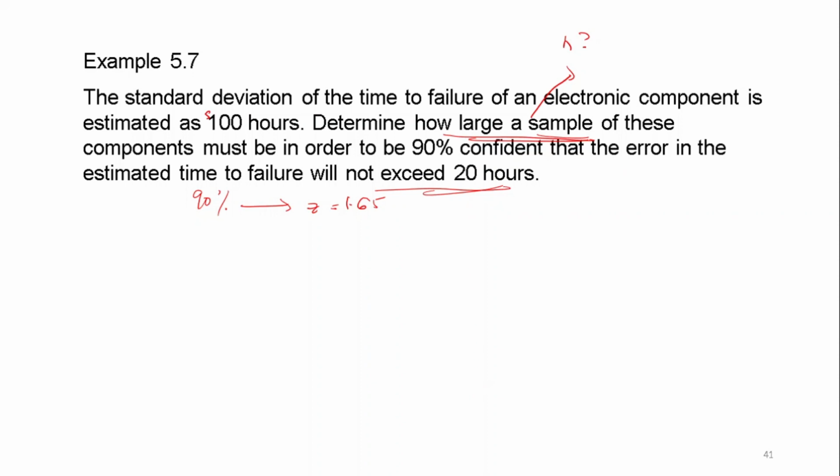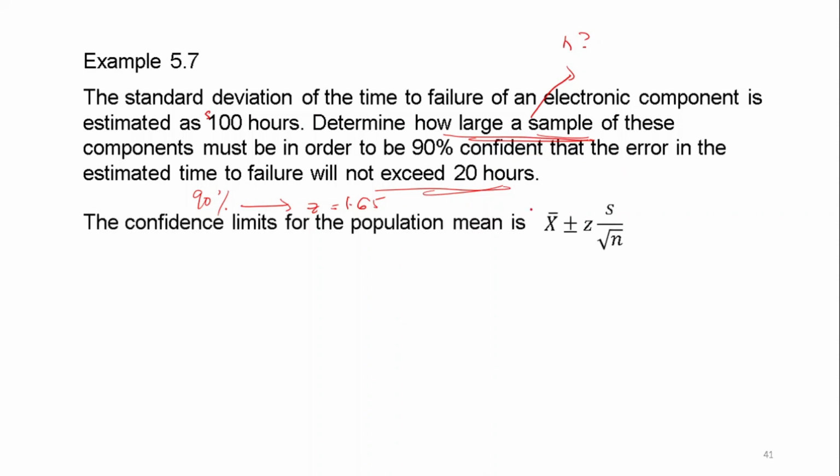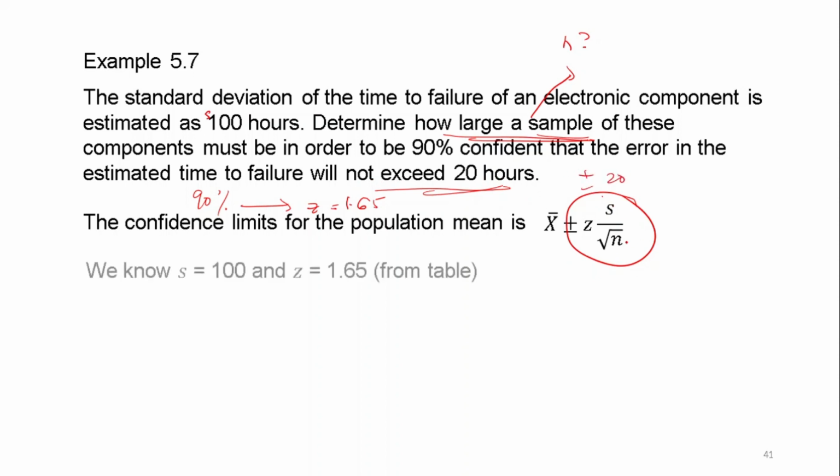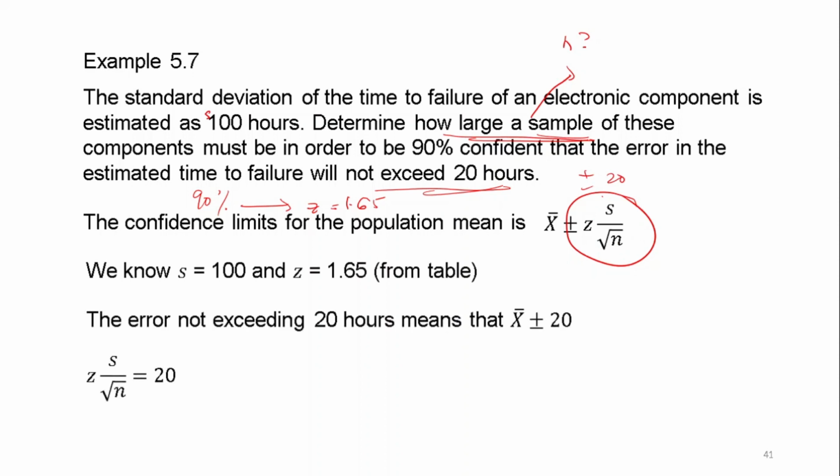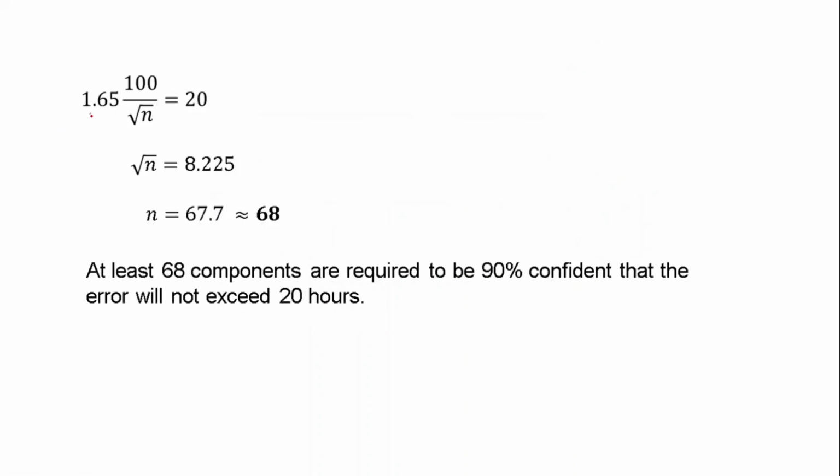So this is actually the error. They want it not to exceed 20 hours, so the maximum is 20 hours. Now focus on this part because we want to find the value of the sample size. So since Z times s divided by the square root of n equals 20, substitute the value of Z and also s.